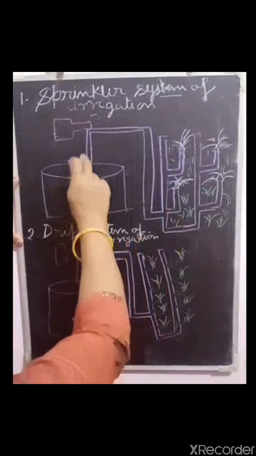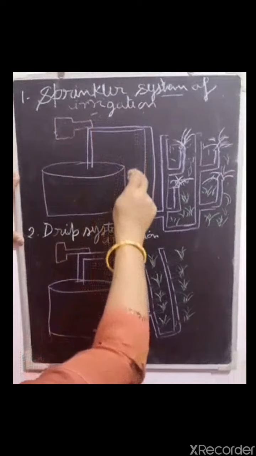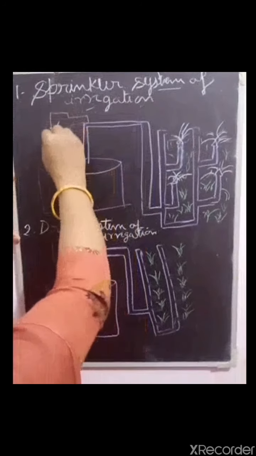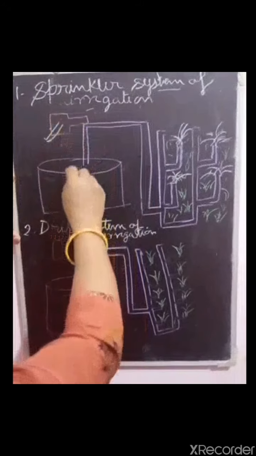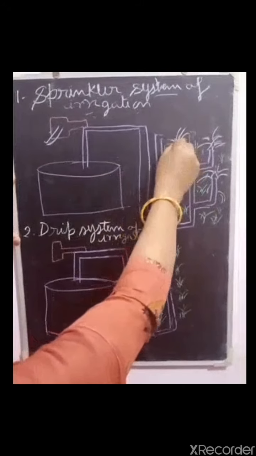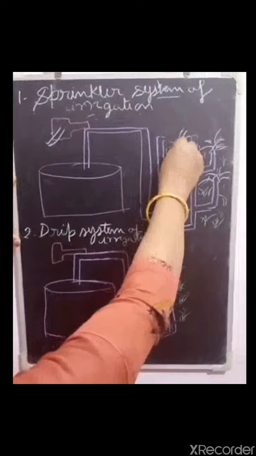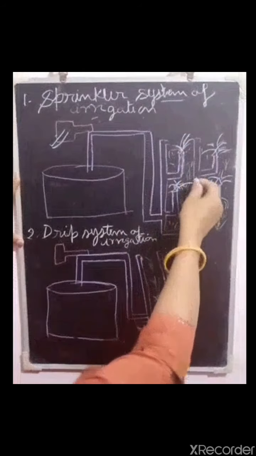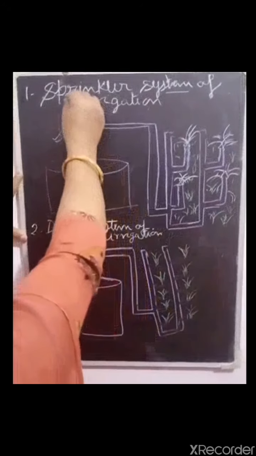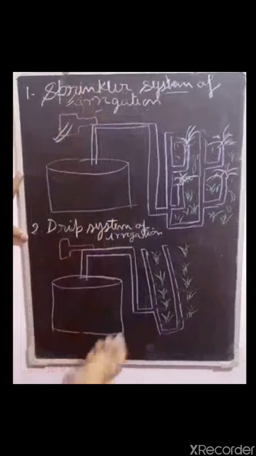When water flows through the main pipe under pressure with the help of the pump, it escapes from the rotating nozzle. It gets sprinkled on the crop as if it is raining. So this is the sprinkler system of irrigation.